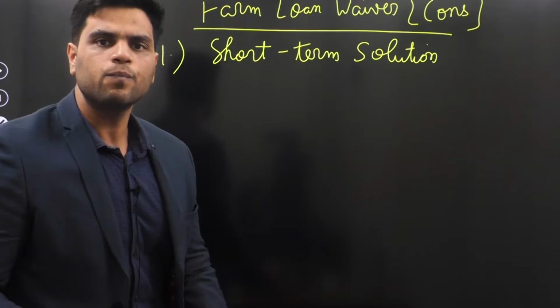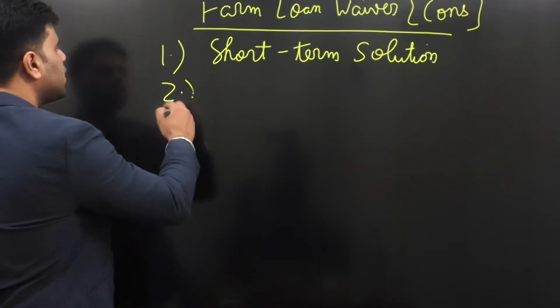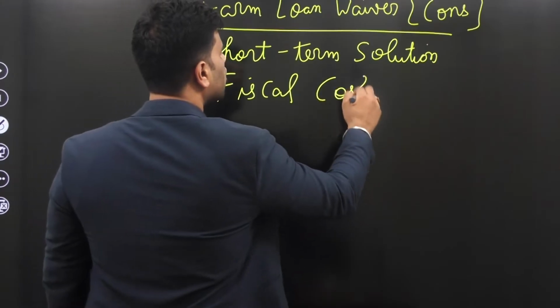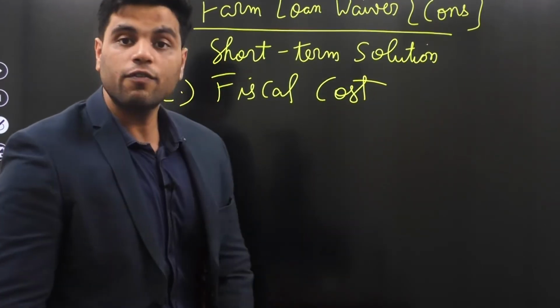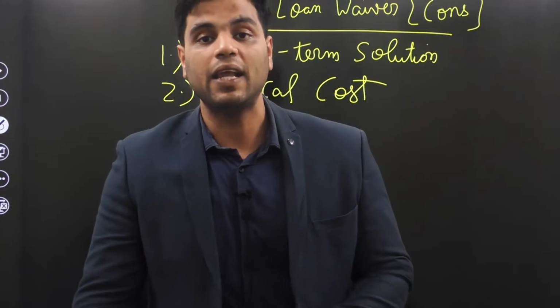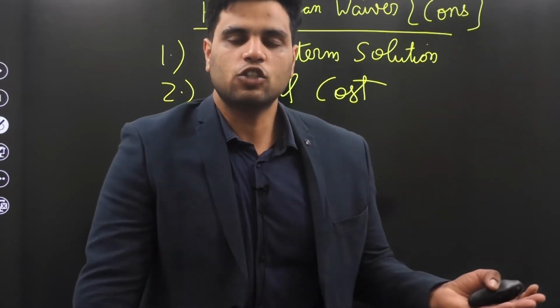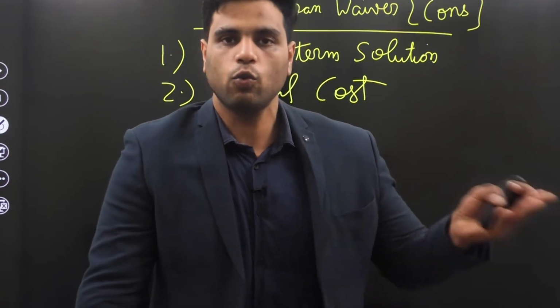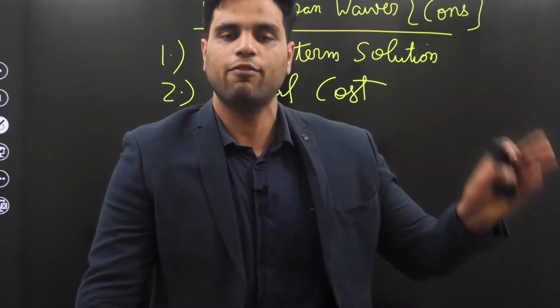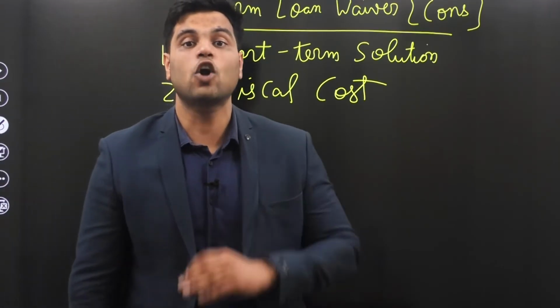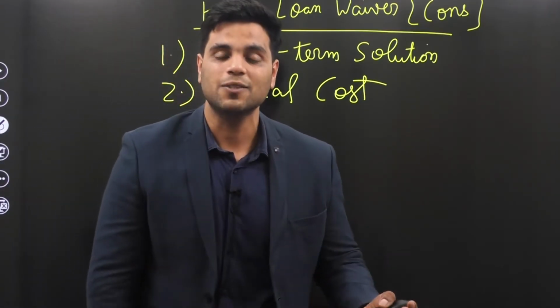That's not feasible. Why? Because the farm loan waiver scheme also comes with a fiscal cost. And what is that fiscal cost? Well, at the expense of taxpayers, government is bailing out farmers. So government is not facing the loss. Government is actually providing a waiver to farmers. Yeah, their debt is getting forgiven. But who is bearing the brunt? Who is bearing the cost of that? Well, taxpayers, right?